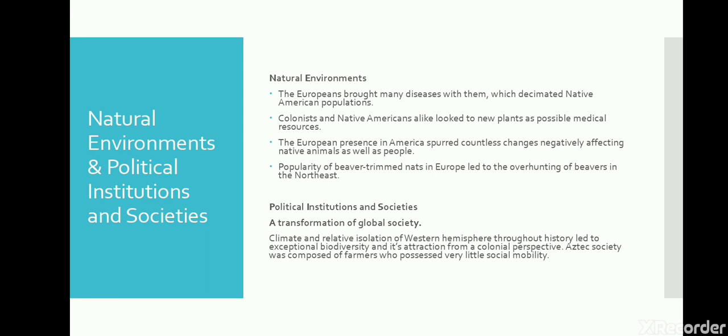Political institutions and societies. A transformation of global society. The climate and relative isolation of the Western Hemisphere throughout history led to its exceptional biodiversity and its attraction from a colonial perspective. Aztec society was composed of farmers who possessed very little social mobility.